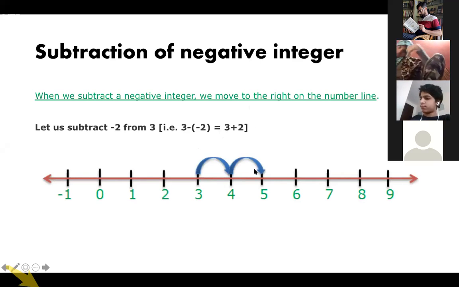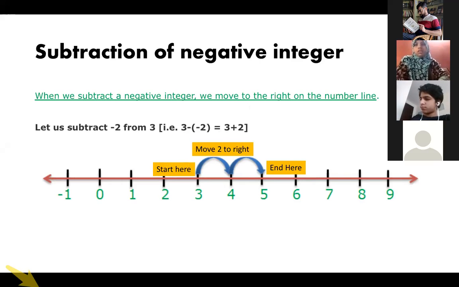So 2 jumps on the right, you will get 5. Anywhere any doubt is there, please interrupt and ask the questions, because if the basic is not clear, then you won't be able to do the complex questions. Understood? So anywhere any doubt is there, interrupt and you can ask at that time only. Okay, next one is,